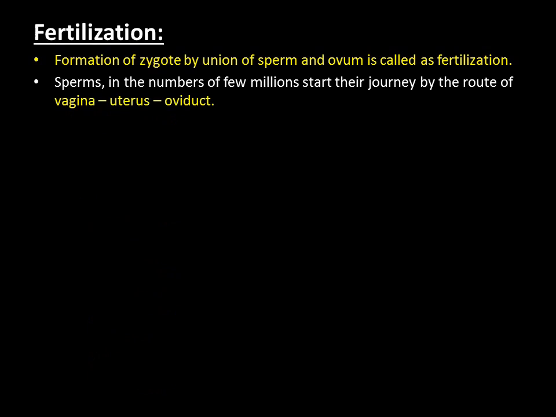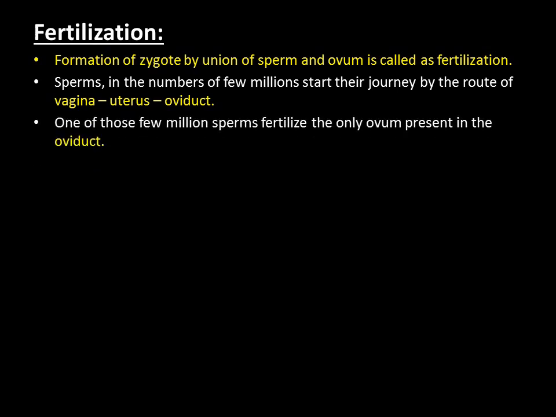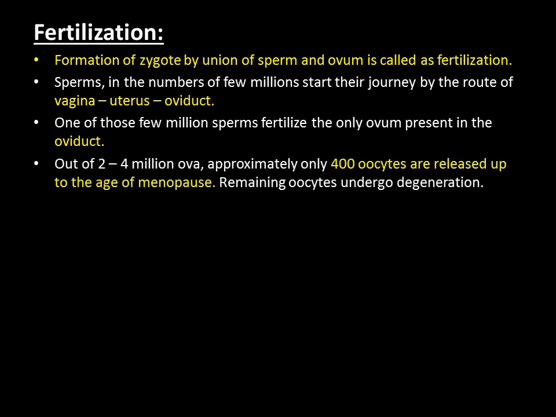Sperms in the number of few millions start their journey by the route of vagina, uterus, and oviduct. One of those few million sperms fertilizes the only ovum present in the oviduct.